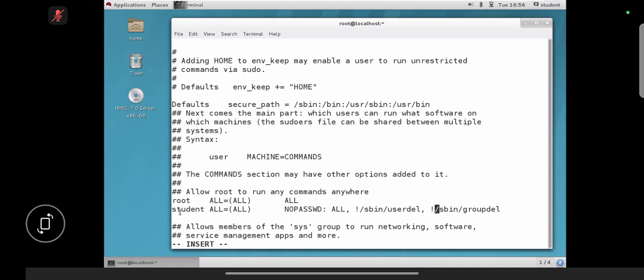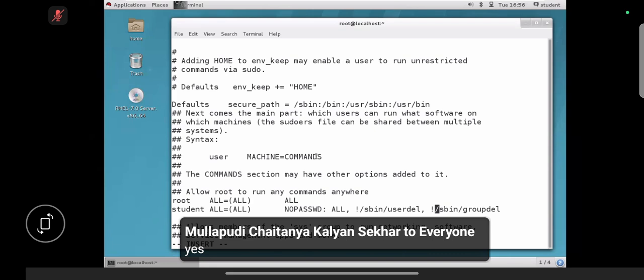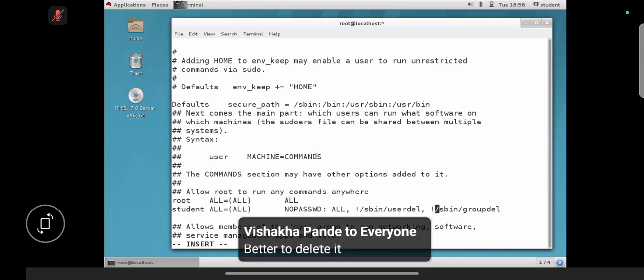Guys, if you want, you can keep the not symbol in front of student also. Student user doesn't have the sudo permission at that time. Not means we are avoiding those two commands. If you keep the not in front of student, it means the student user doesn't have sudo permissions. I hope you're clear. Yes, no? This is an interview question. We need to provide full access apart from one command or apart from two commands. Like this you can use.